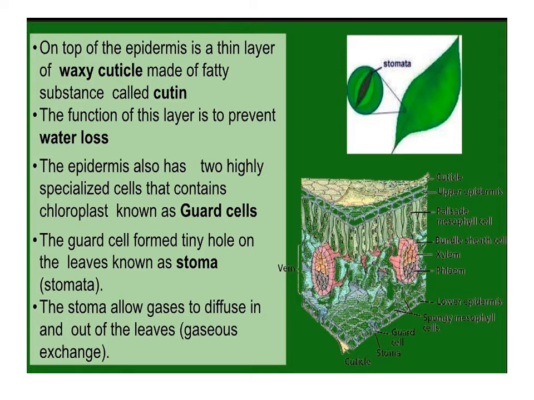The epidermis also has two highly specialized cells that contain chloroplasts, known as guard cells. The guard cells form tiny holes on the leaves known as stoma or stomata. The stoma allow gases to diffuse in and out of leaves, that is, exchange of gases.